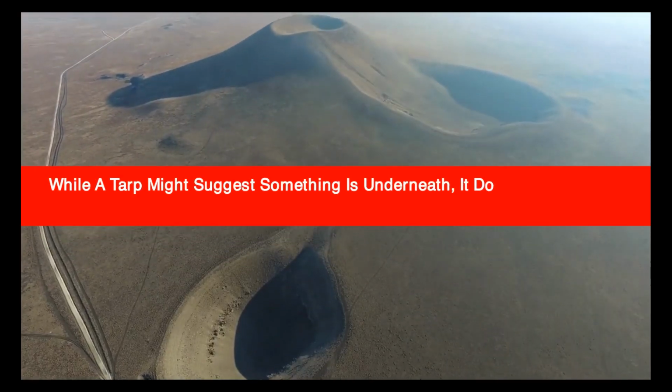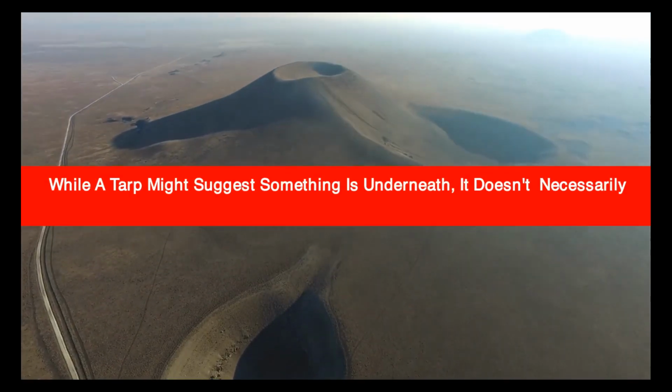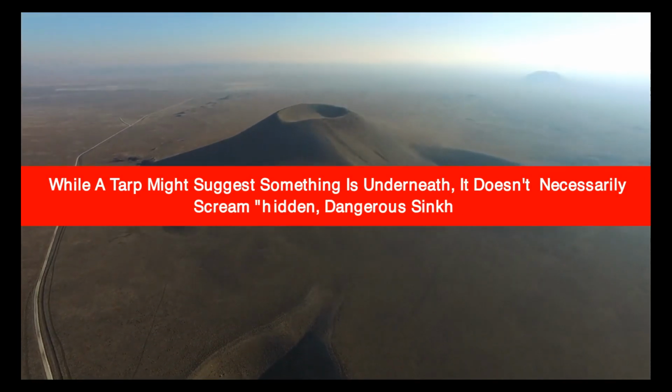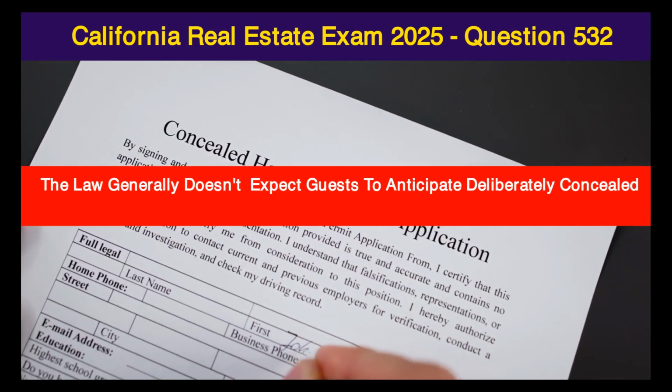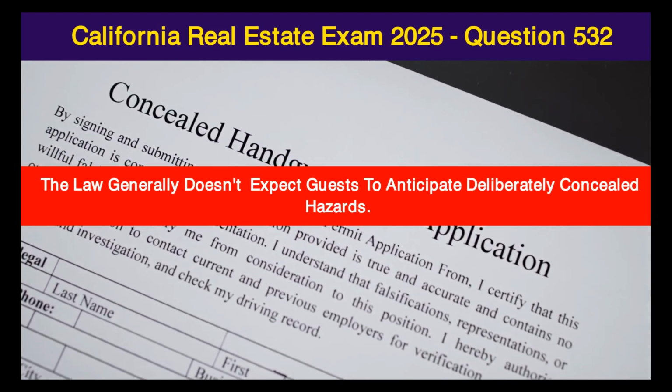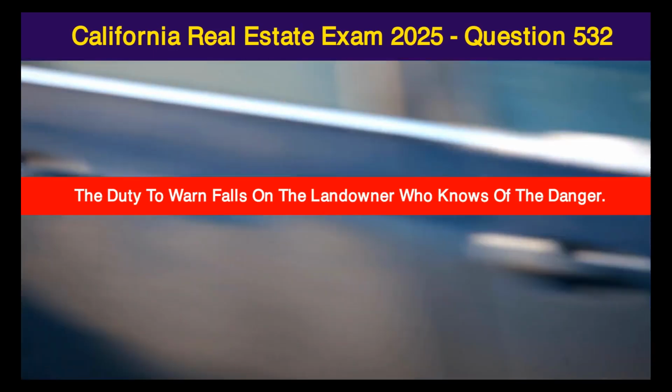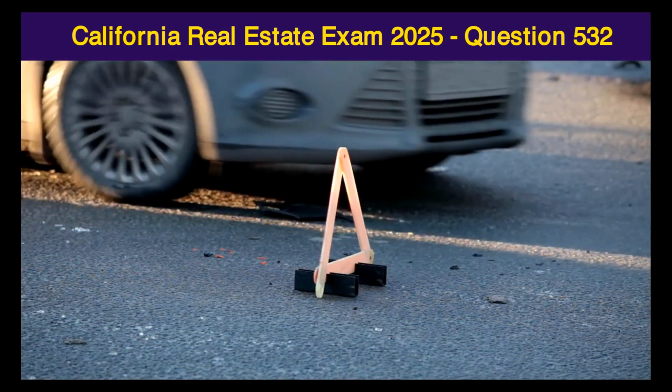While a tarp might suggest something is underneath, it doesn't necessarily scream hidden, dangerous sinkhole. The law generally doesn't expect guests to anticipate deliberately concealed hazards. The duty to warn falls on the landowner who knows of the danger.